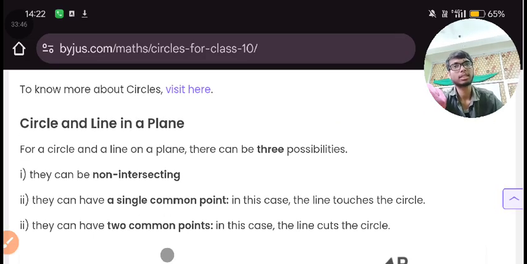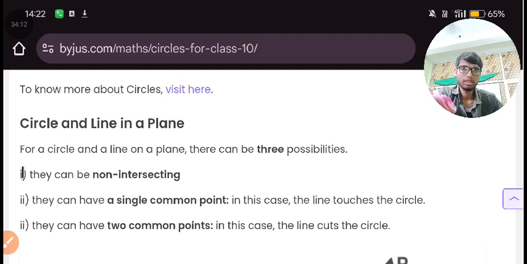Circles and lines in a plane. For a circle and a line on a plane, there can be 3 possibilities. They can be non-intersecting. They can have a single common point, in which case the line touches the circle. They can have 2 common points, in which case the line cuts the circle. These are the main points for this chapter.